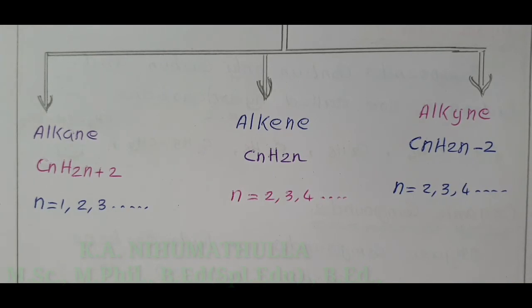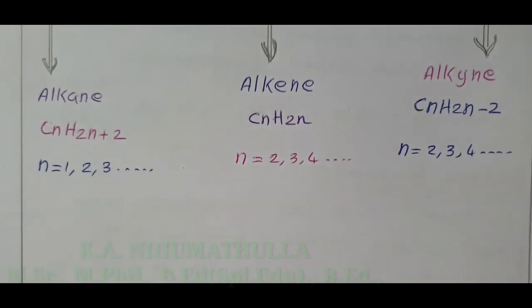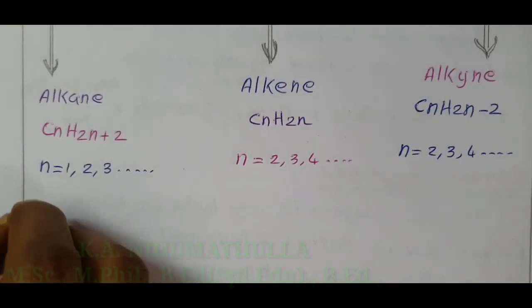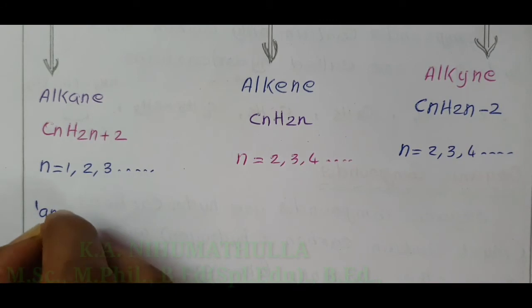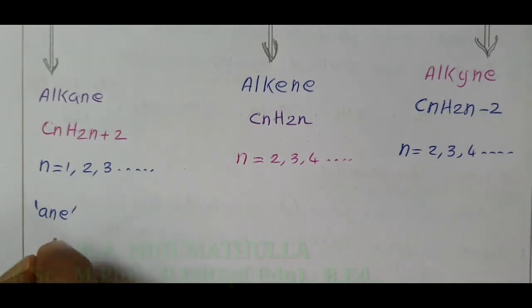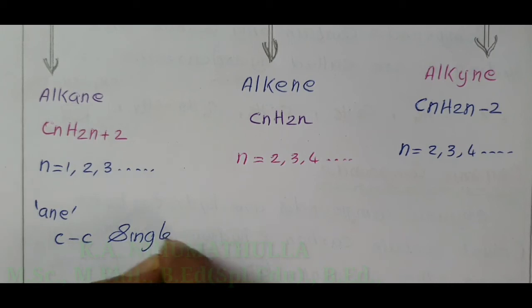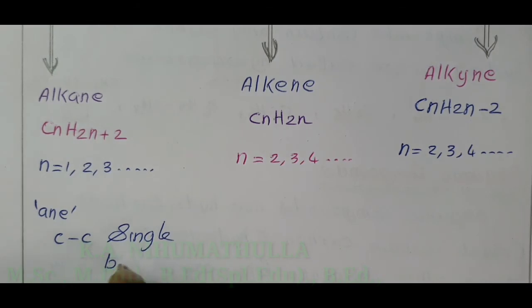Now, the name ending with ane, alkane, indicates that in this compound, the carbons are linked by single bonds.